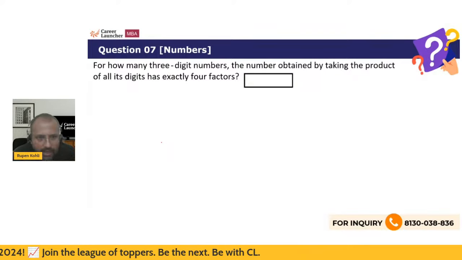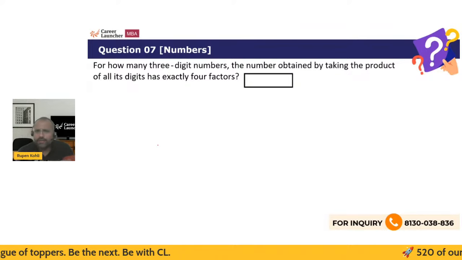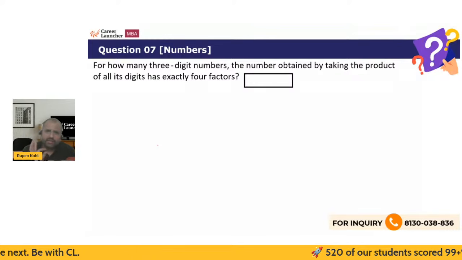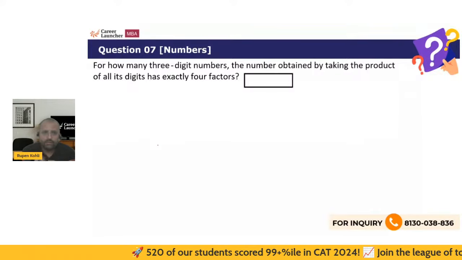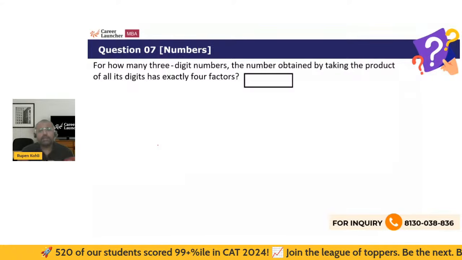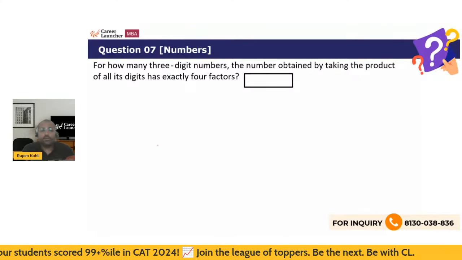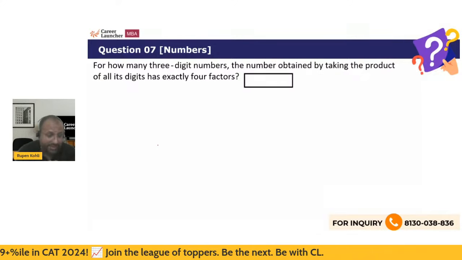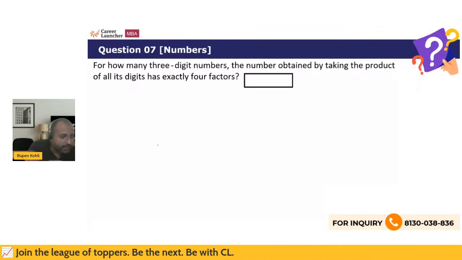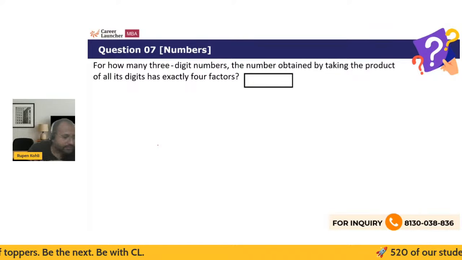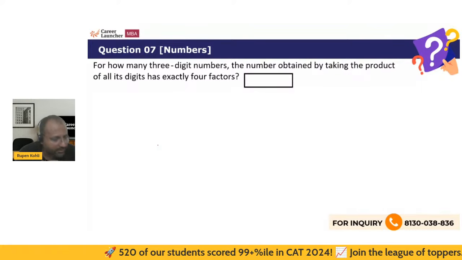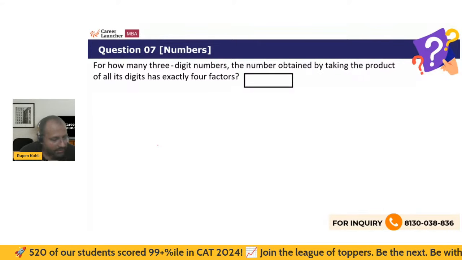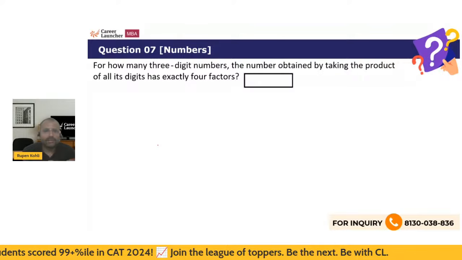Let's see. So your clarity on the concept of factors is obviously being tested in a very different way. For how many 3-digit numbers does the number obtained by taking the product of all its digits have exactly 4 factors? Good to see your debate ongoing about this. Gaurav, Shubham, let me clarify.